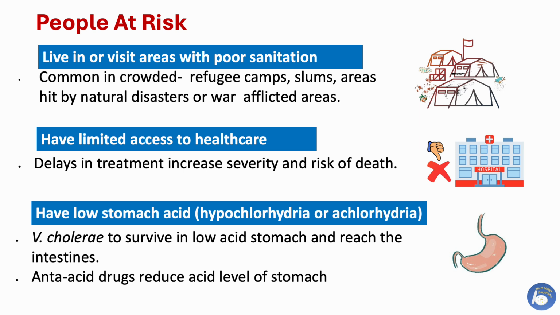People who have low stomach acid. The condition is called hypochlorhydria or achlorhydria. Low acidity in the stomach makes it easier for Vibrio cholerae to survive and reach the intestine. People taking antacids, proton pump inhibitors, or with certain medical conditions fall into this group.